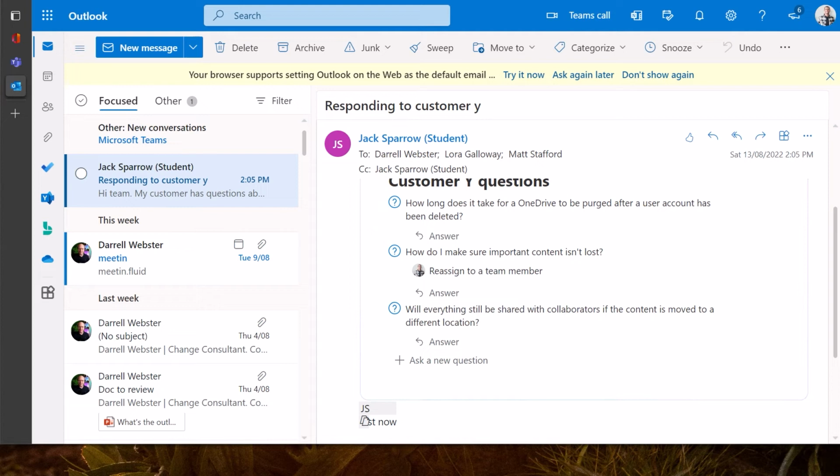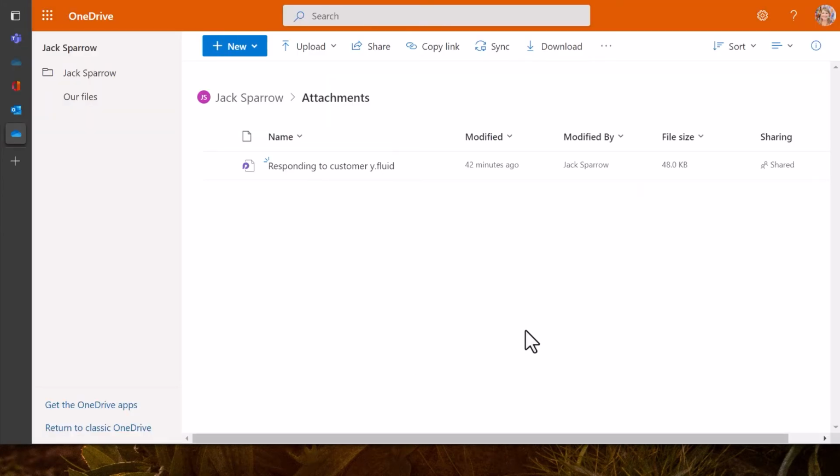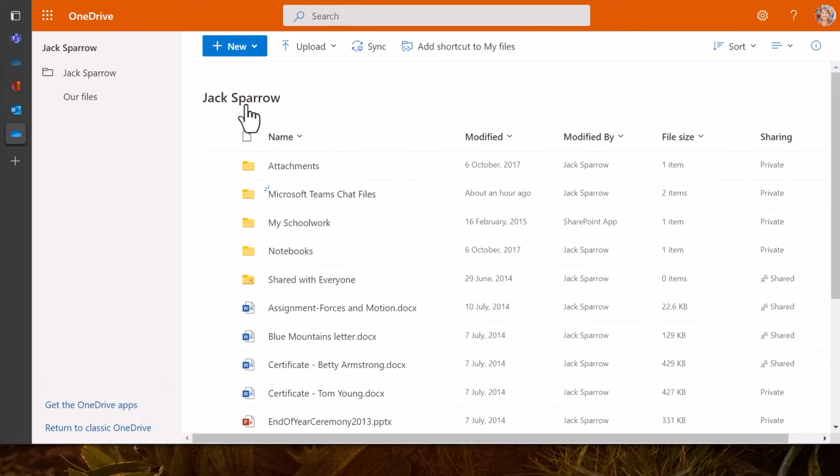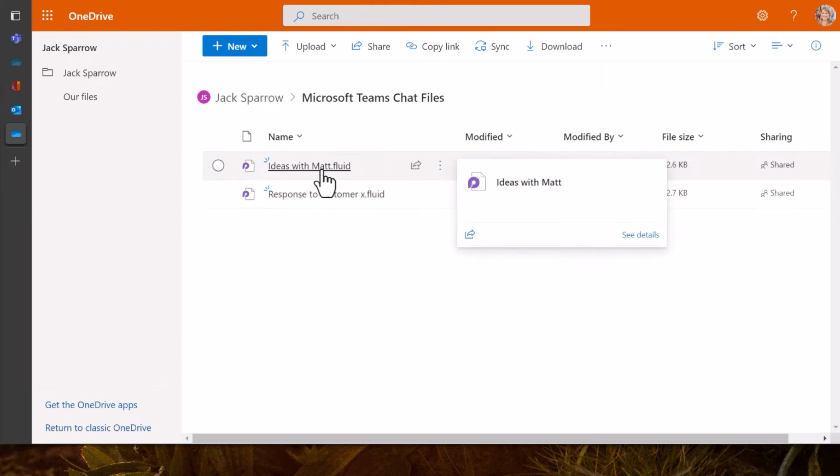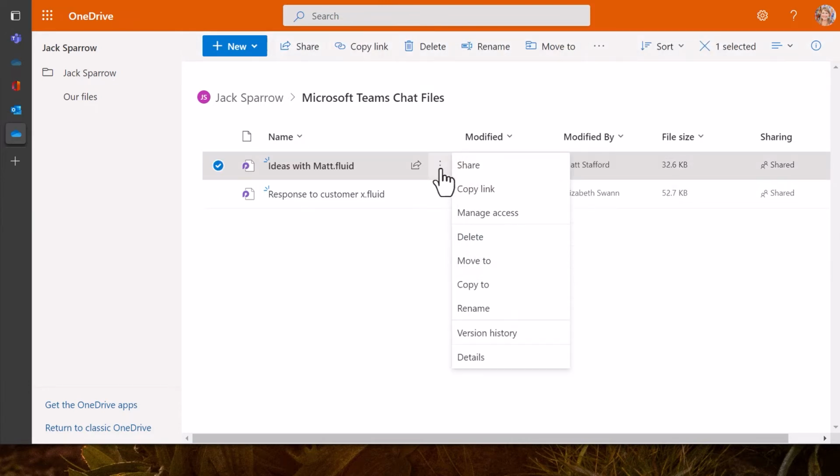Okay, let's go back to Laura's view of Jack's OneDrive. Jack has a loop, and let's go back to our Teams chat files, and we'll work with those first. So this is an ideas list that has been shared with Matt, and Laura's going to move that to her own OneDrive. So let's go ahead and we'll select that file and move.